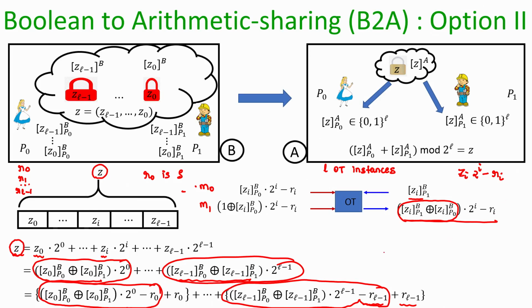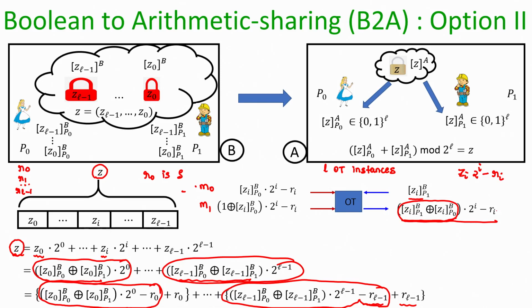Whereas, if Bob's GMW share for Zi is 1, then he should get the message M1, and indeed if his GMW share for the bit Zi is 1, then the XOR of these two terms will be the complement of Alice's GMW share for the bit Zi times 2^i minus Ri.